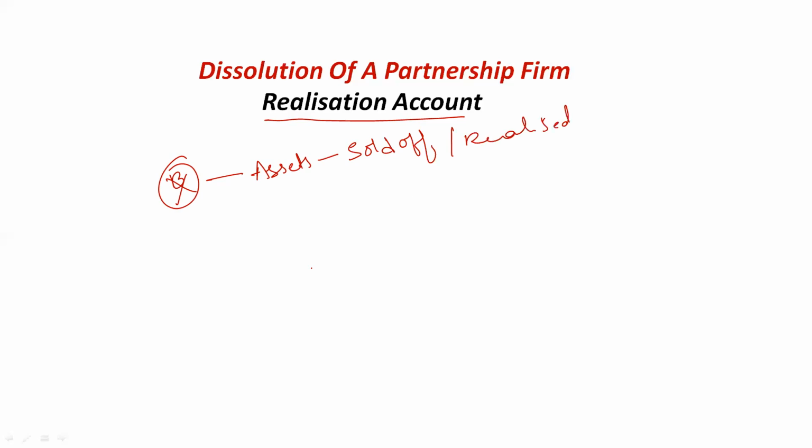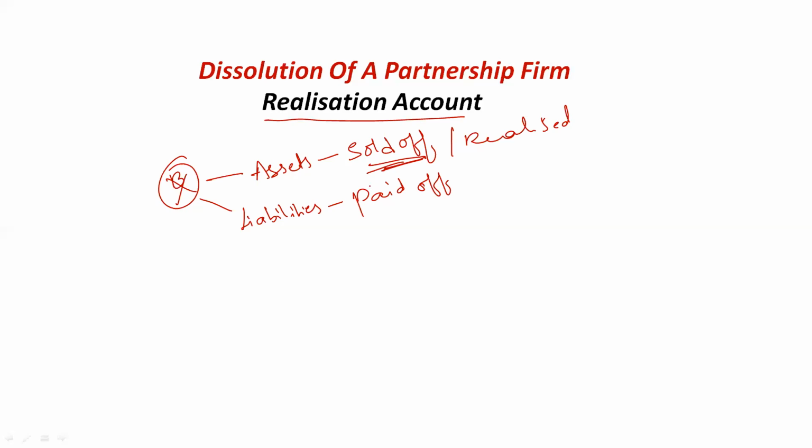Whatever liabilities we have in our business have to be paid off. So for payment of liabilities, we can sell off or realize the assets of the firm, then pay off the liabilities. After payment of liabilities, if an excess amount from assets sold is remaining, we treat that as profit on realization.